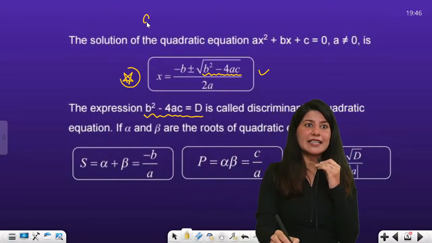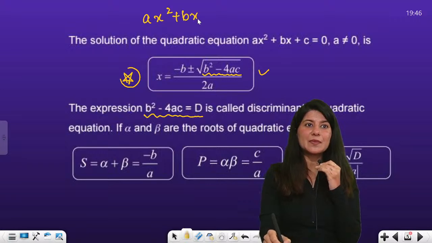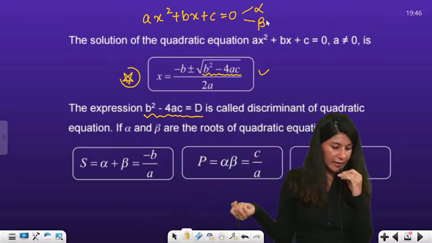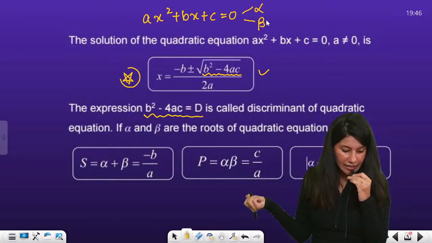And this is your quadratic equation, ax square plus bx plus c is equal to 0, whose roots, let us assume, are alpha and beta.